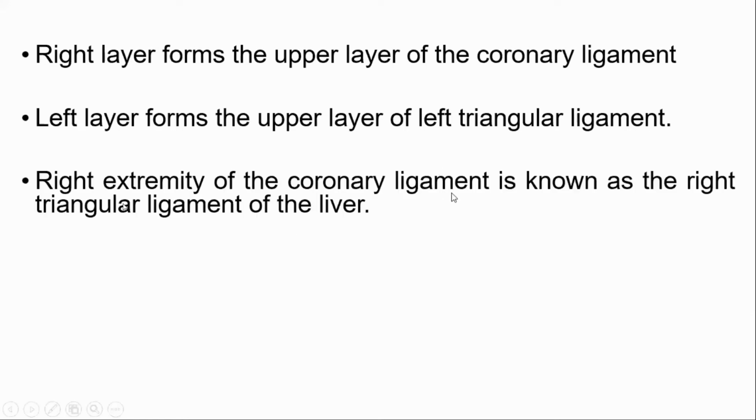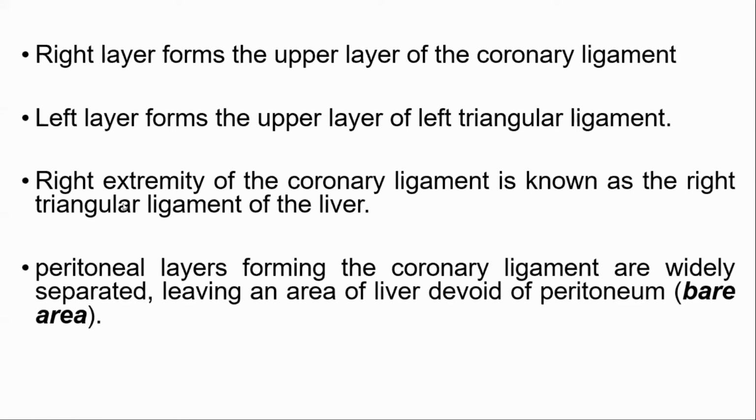Then the right extremity of the coronary ligament is known as the right triangular ligament. The apex part of the right layer of the coronary ligament is the right triangular ligament. The peritoneal layers forming the coronary ligament are widely separated, leaving an area devoid of peritoneum. That is known as the bare area. The ligaments are reflected from that part of the liver. That part of the liver which is not covered by peritoneum is known as the bare area.